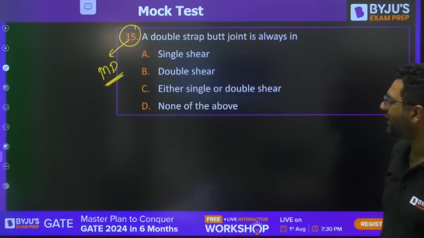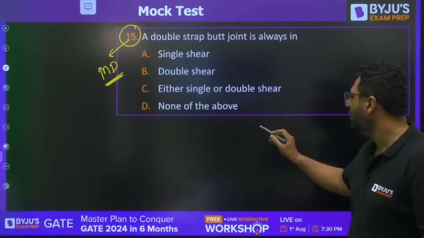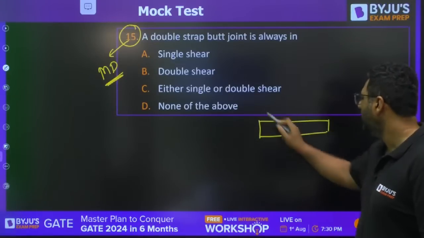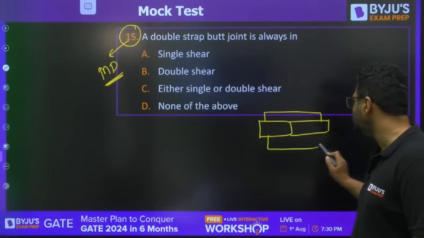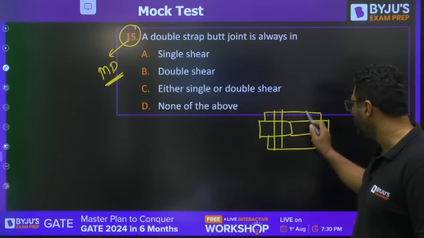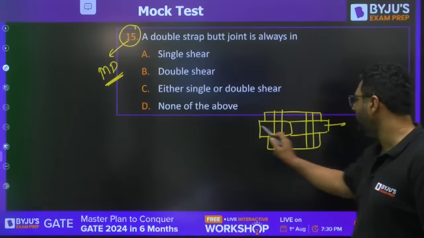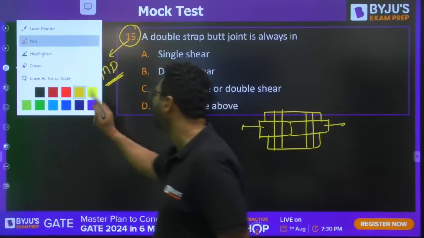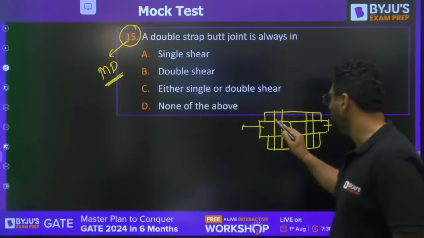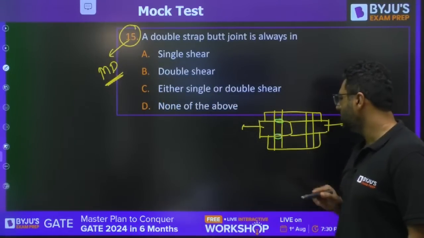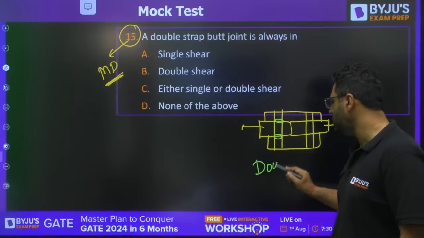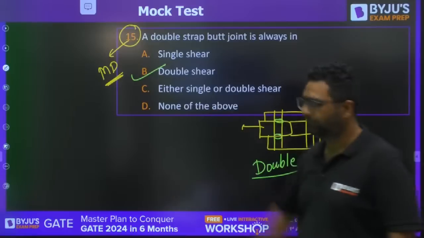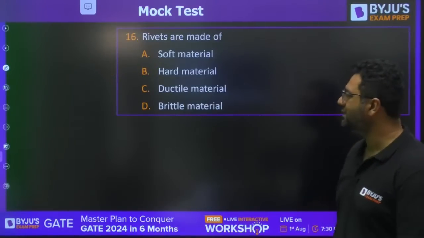Very good, guys. You know, double strap butt joint. Whenever we have two plates joined in a butt joint, we use strap plates like this. If you have a rivet or bolt, when the forces are applied, the rivet or bolt will fail in shear from here and here. Because of that, we call it the case of double shear. So that's why the answer is B. Is it clear? Moving to question 16.